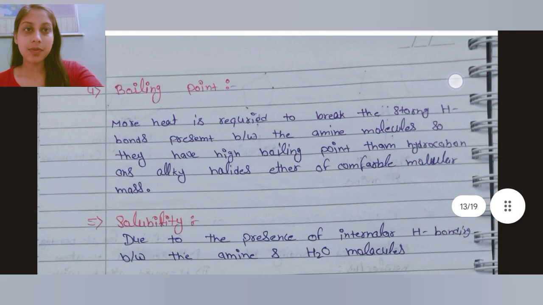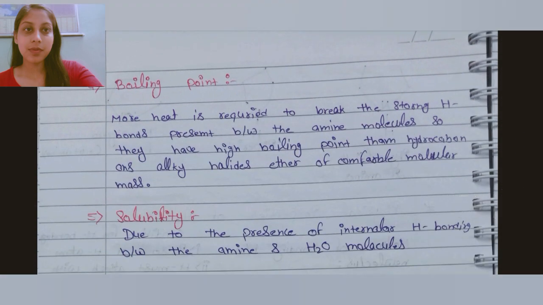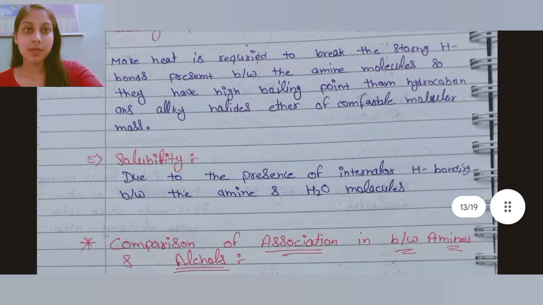Boiling point: more heat is required to break the strong hydrogen bonds present between the amine molecules, so they have high boiling point than hydrocarbons and alkyl halides and ethers of comparable molecular mass.